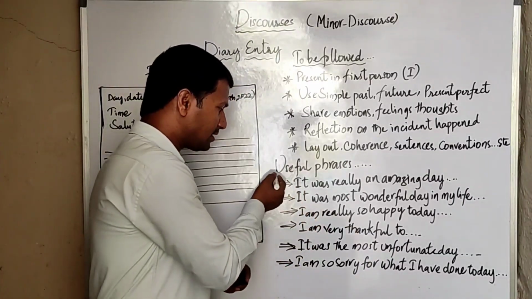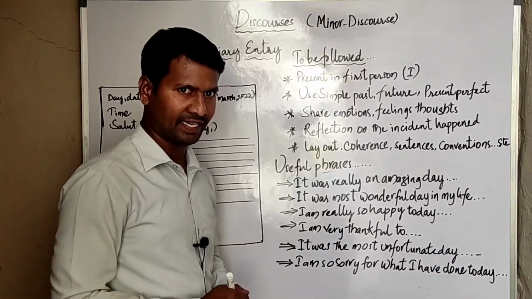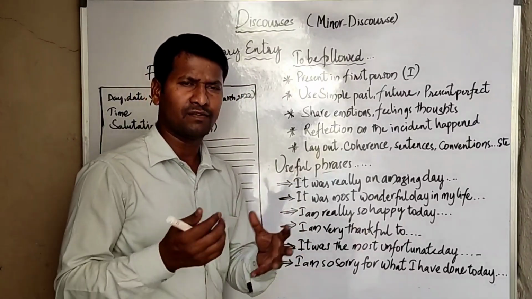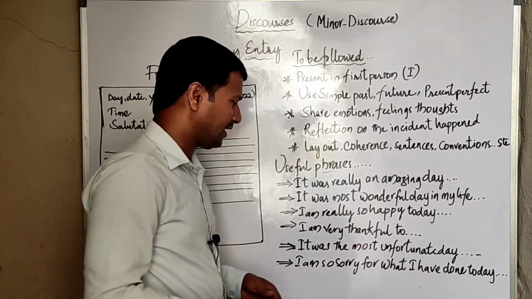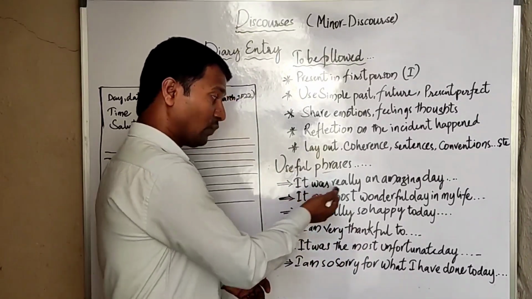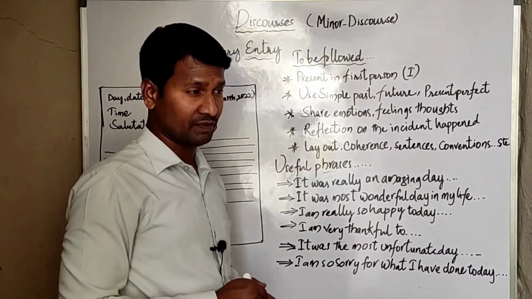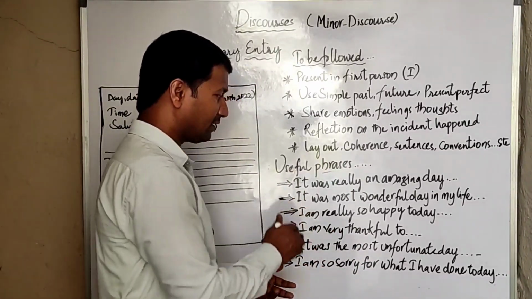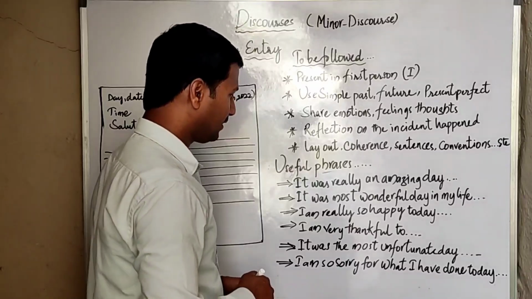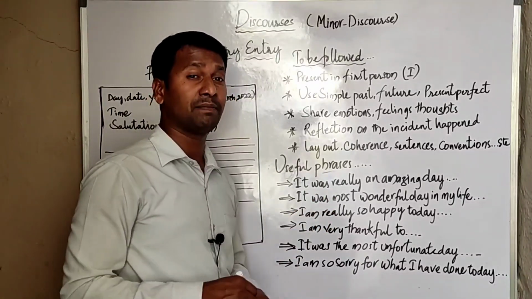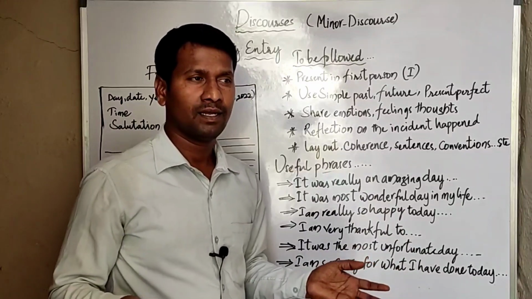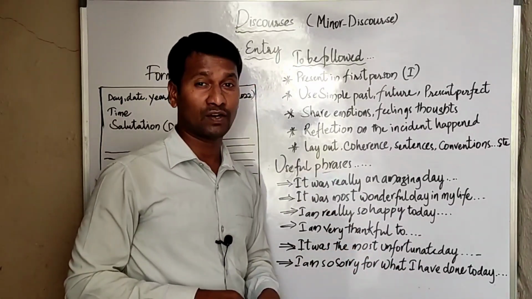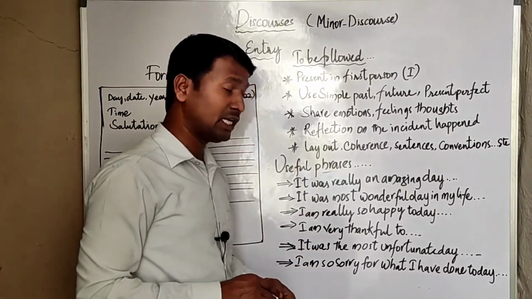And at the last, useful phrases. Mostly when we write the diary entry, if you use these phrases at the beginning of the diary entries, it looks effective. The first one, it was really an amazing day. When you feel so happy on the day, or when you meet a great person, you can go with it was really an amazing day. And it was the most wonderful day in my life. When you feel the happiest thing that happened in your life, to express that we use, it was the most wonderful day in my life, and I'm really so happy today.